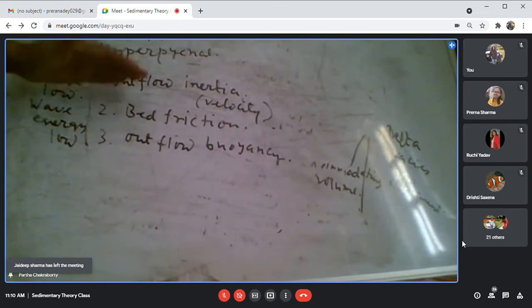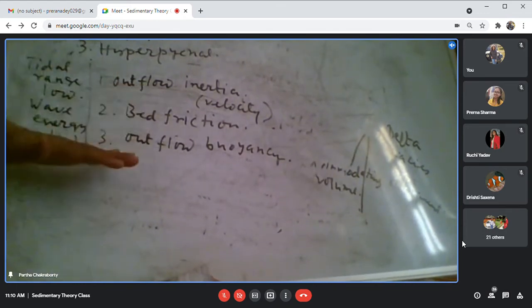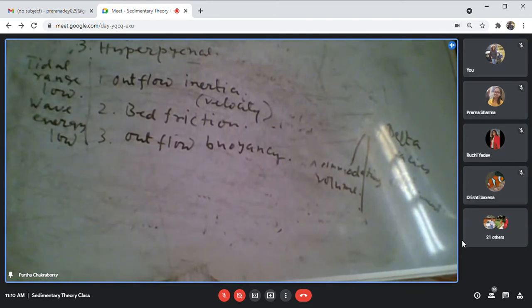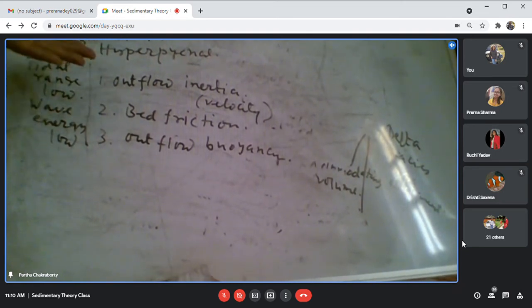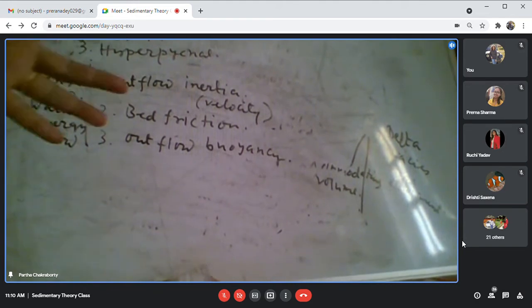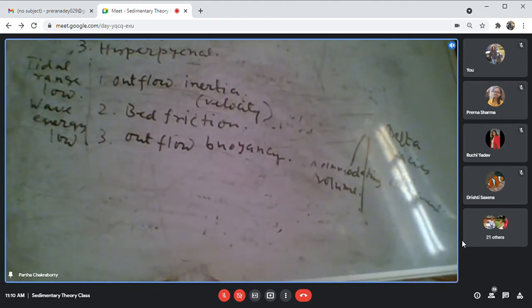Then you have the outflow inertia, bed friction, and outflow buoyancy. These are the three fundamental processes happening because of three different kinds of mixing, and they are controlling the pattern of bar formation, channel formation, and delta geometry. Let me draw.